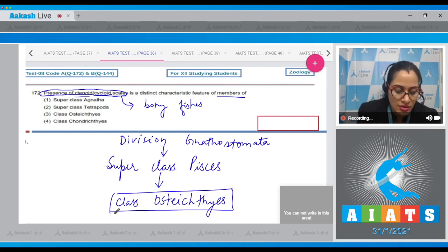So the correct answer to this question is option number 3, class Osteichthyes.